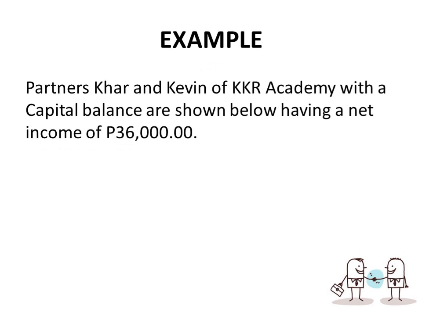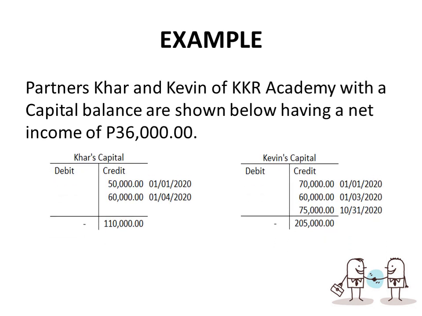Okay? So, example, partners Carr and Kevin of KKR Academy with the capital balances shown below, having a net income of 36,000. So let's first check their capital balances. Carr's initial investment is 50,000, then additional investment on April 1, 2020 of 60,000, giving her a balance of 110,000. While Kevin's initial capital contribution is 70,000, additional contribution on March 1, 2020 of 60,000, and October 31, 2020 of 75,000, giving him a balance of 205,000.